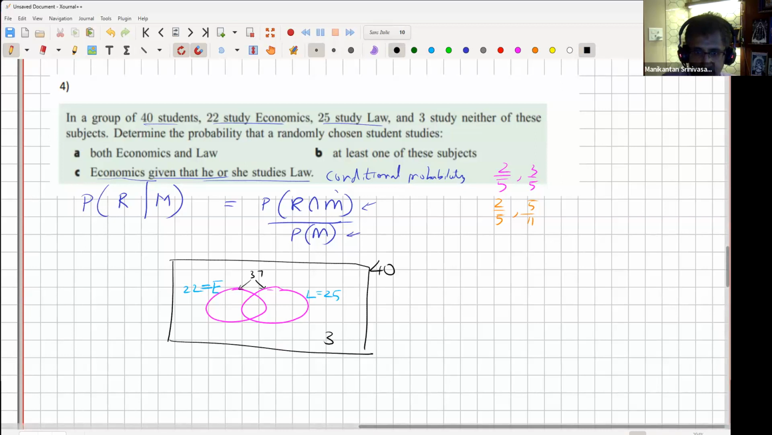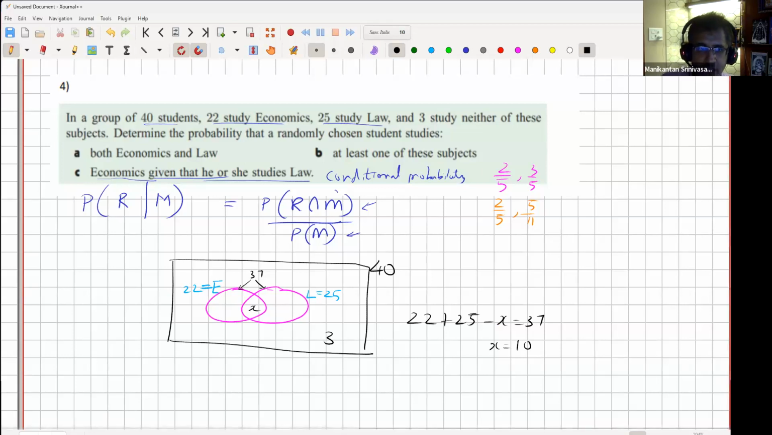So this should add up to 37 total. Which means we know that, let's say the commonality is X here. So 22 plus 25 minus X should be the 37, right? So we can use this to solve X. So X is 47 minus 37, which is 10. So we know there are 10 which are common.